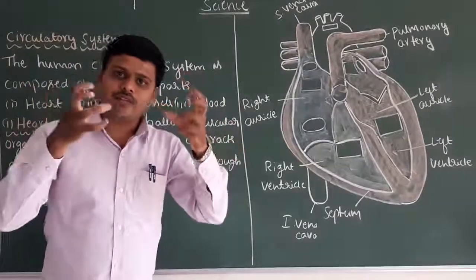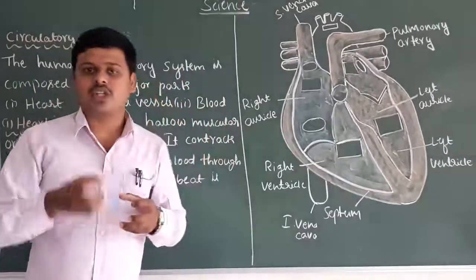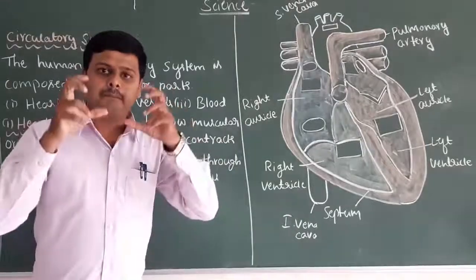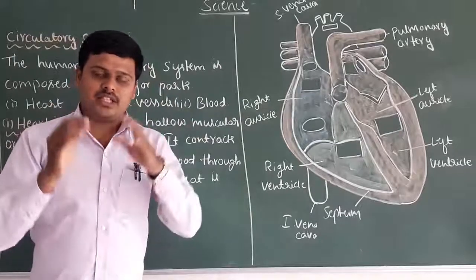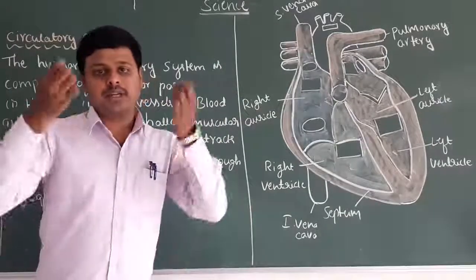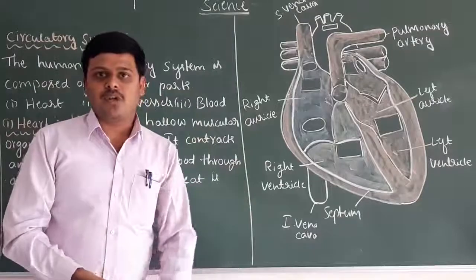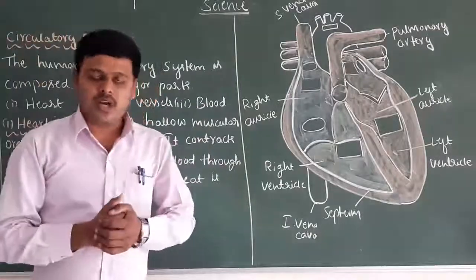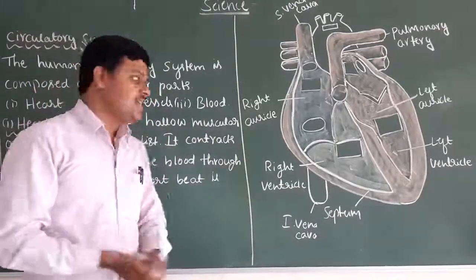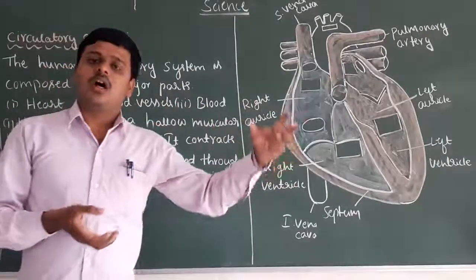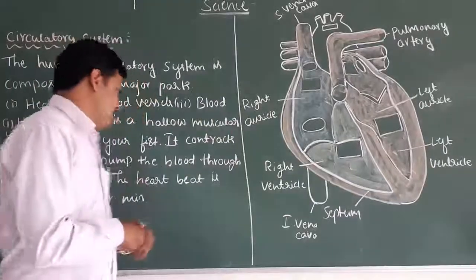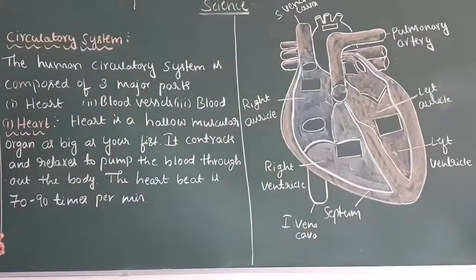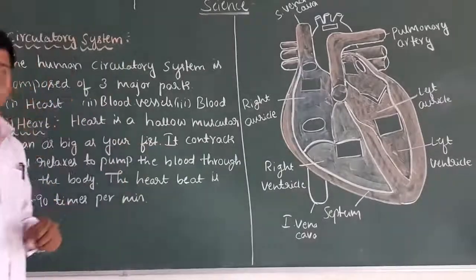As a result of the contraction and relaxation of the heart, the blood is transported from the tip of one body part to the top of another. Blood circulation takes place with the help of the heart, which pumps the blood to each and every part of the body. It contracts and relaxes to pump the blood throughout the body.